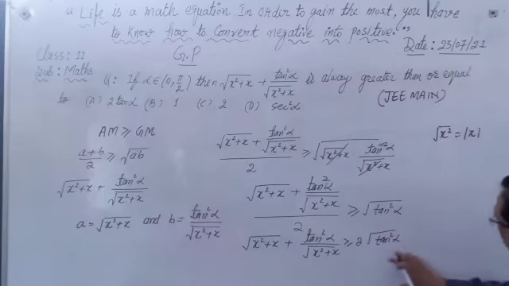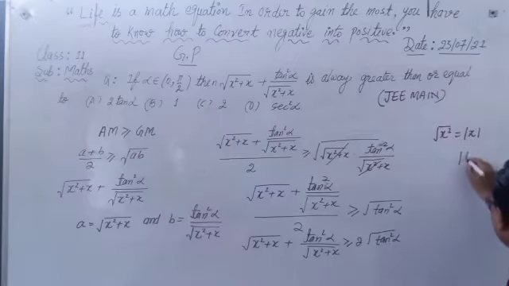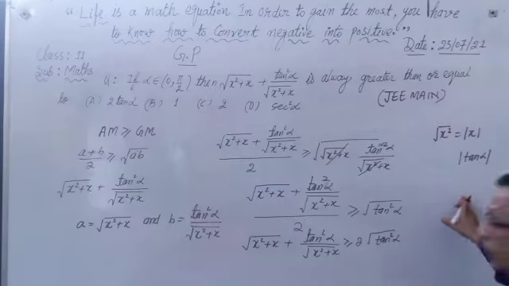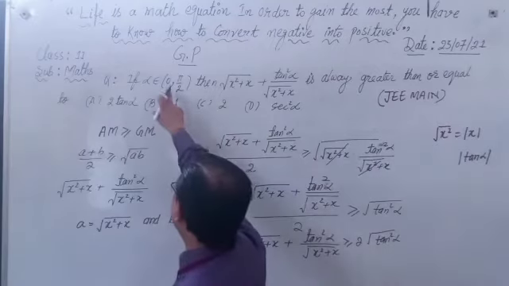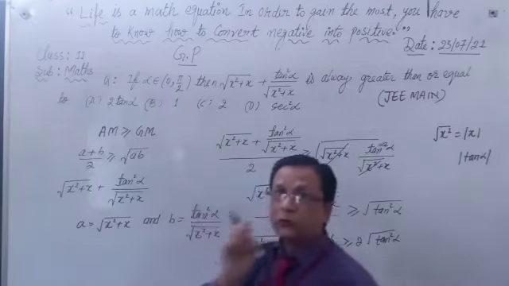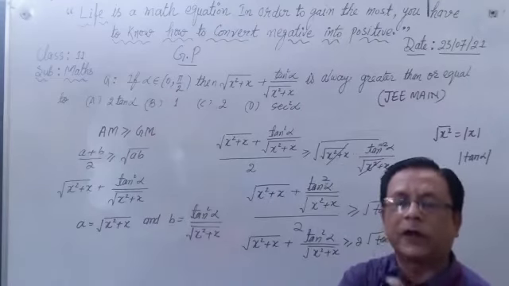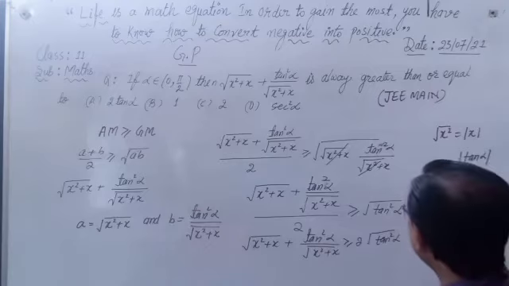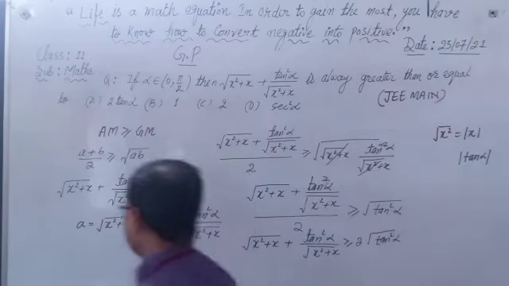So this is your mod tan alpha. And the mod means it is positive tan alpha and negative tan alpha. But our value of alpha is between 0 to pi by 2. So in 0 to pi by 2, tan is always positive.